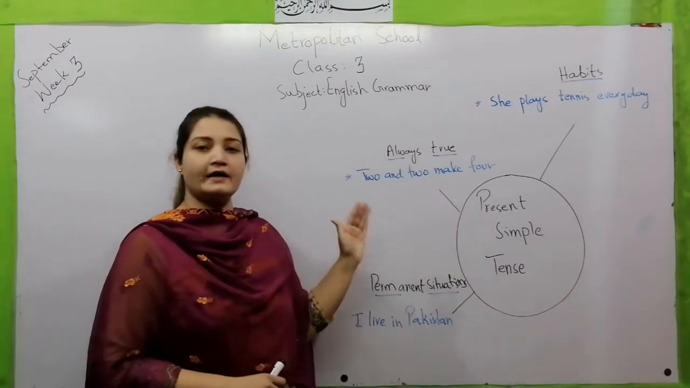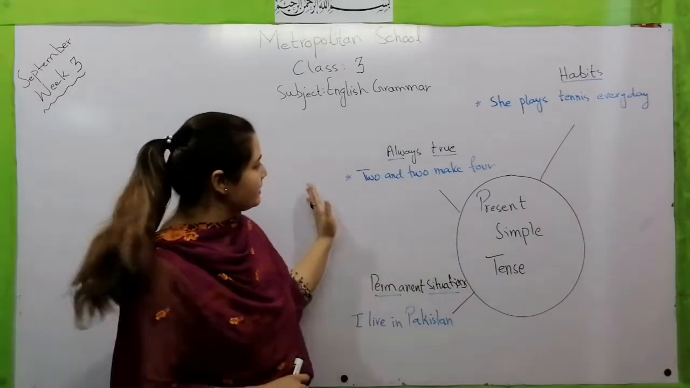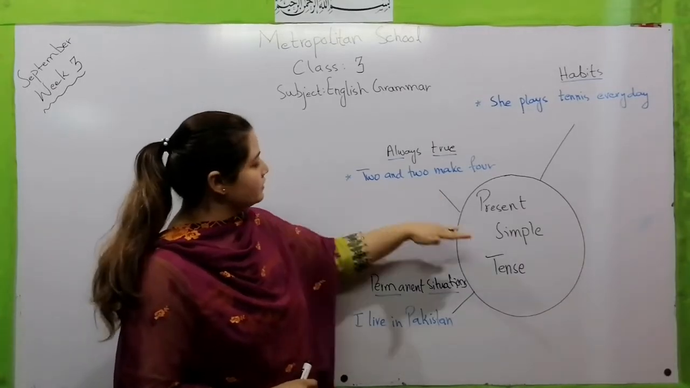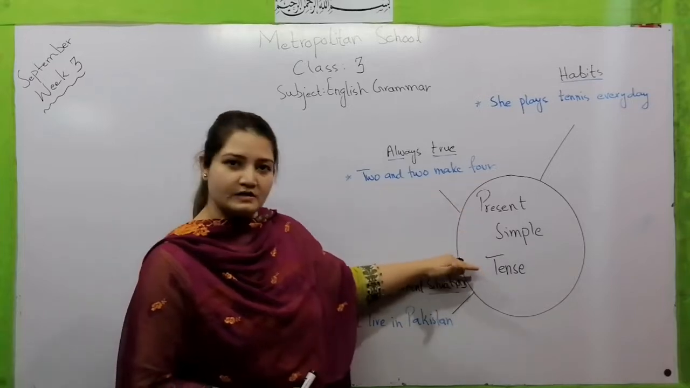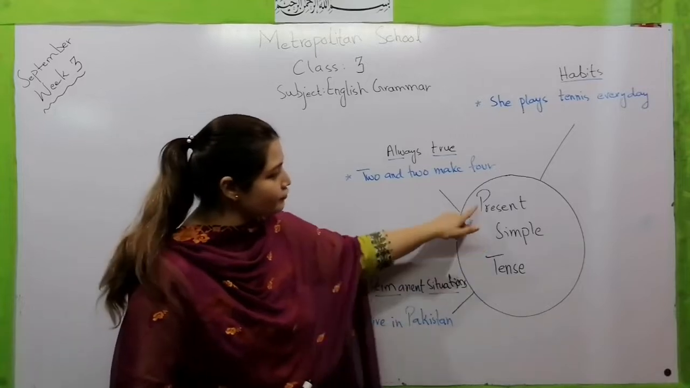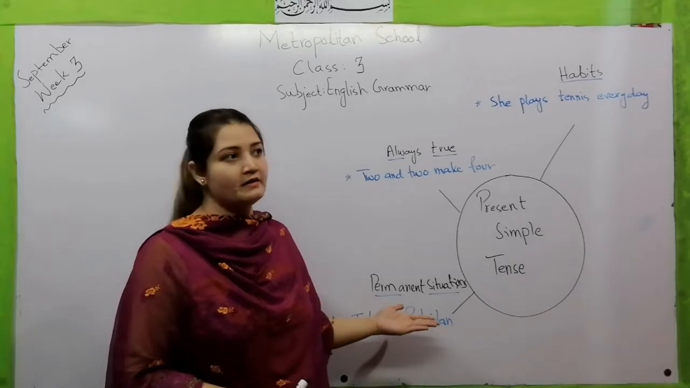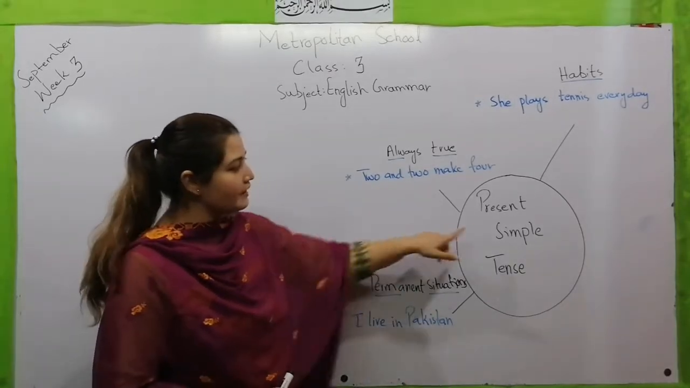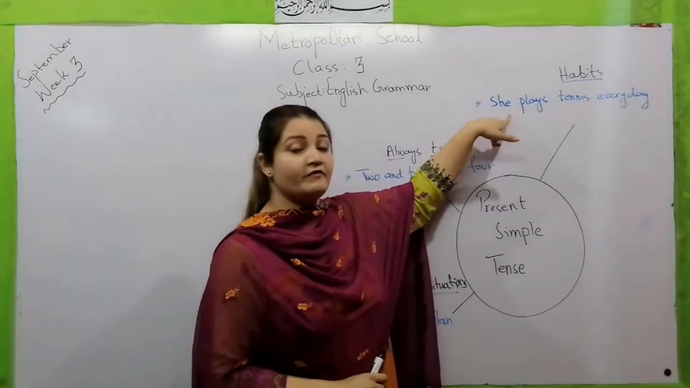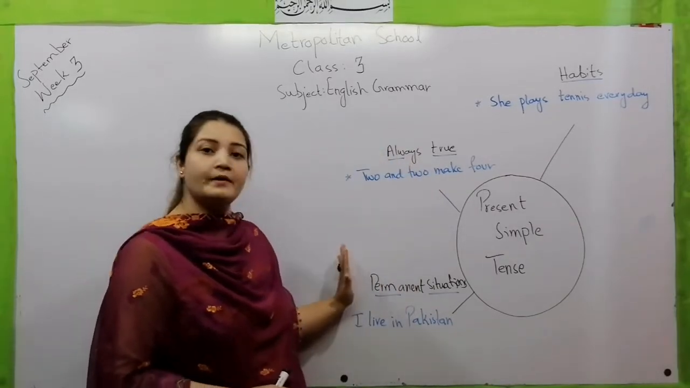If we talk about things that are always true, then we also use present simple tense. For example, 2 and 2 make 4. This cannot be changed. It's true. Same as if we talk about any permanent situations, we can also use present simple tense. For example, I live in Pakistan, or I live in London, I live in Saudi Arabia. Let's repeat once again: habits, something that is always true, and permanent situations.